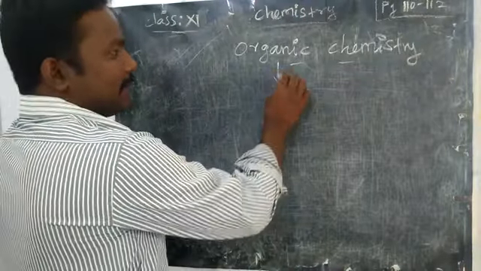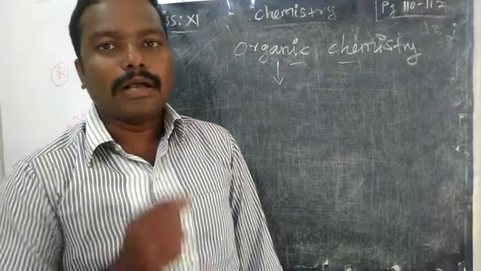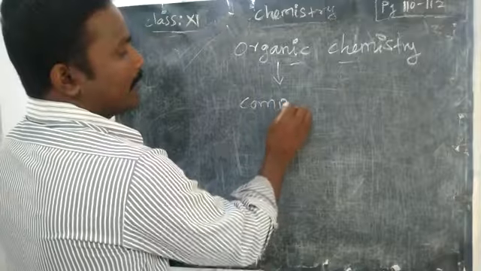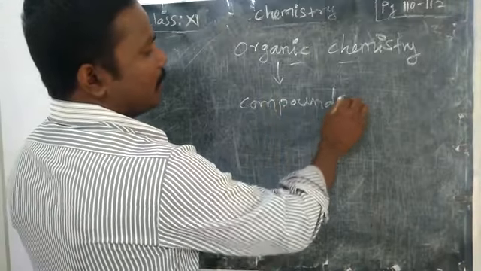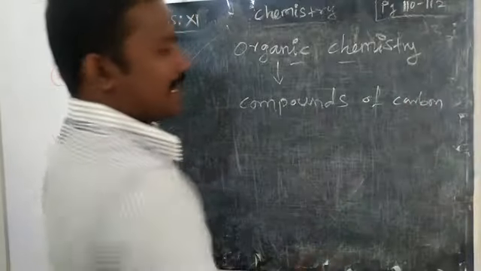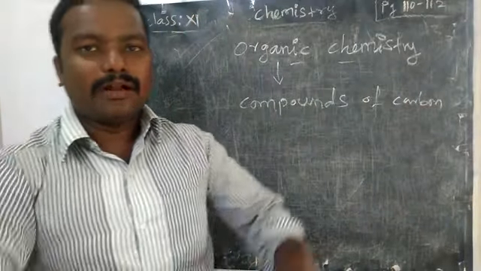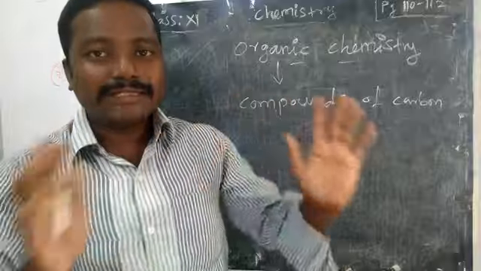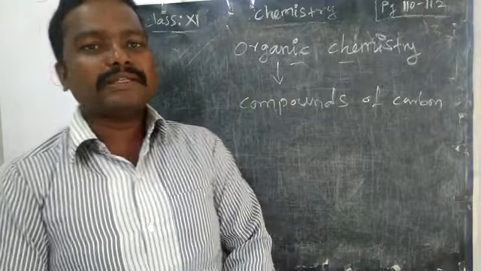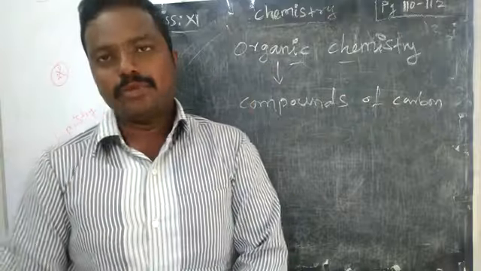It is the study of compounds of carbon. We are going to learn compounds of carbon. Made up of carbon, there are many compounds. About those carbon-made compounds we are studying, we call it organic chemistry.